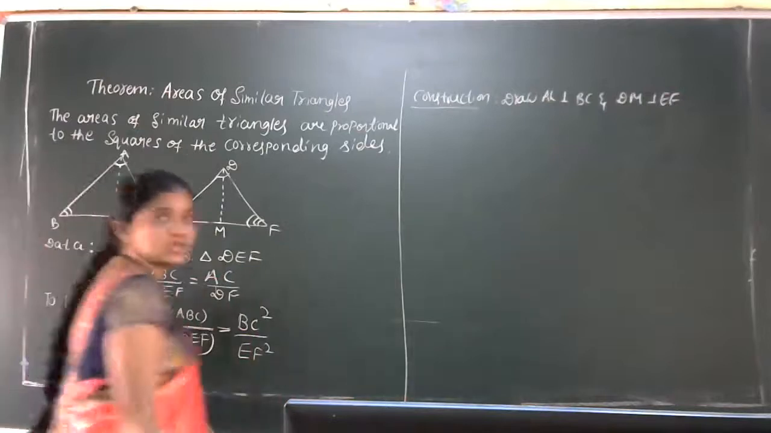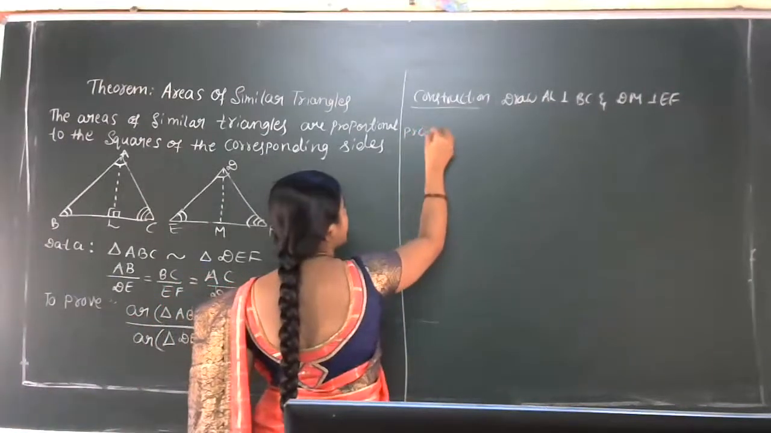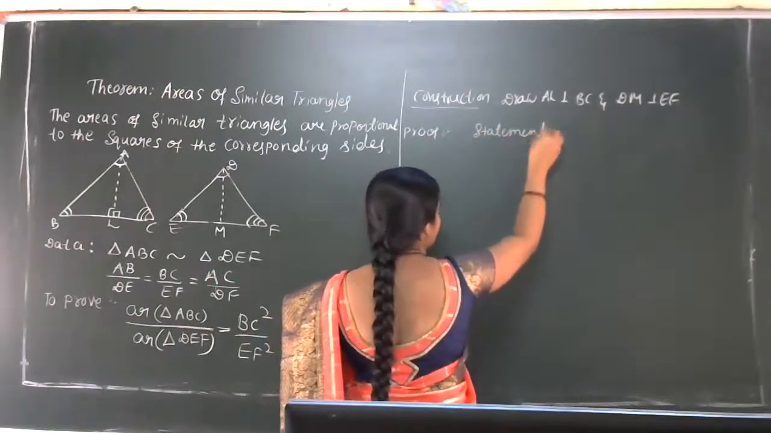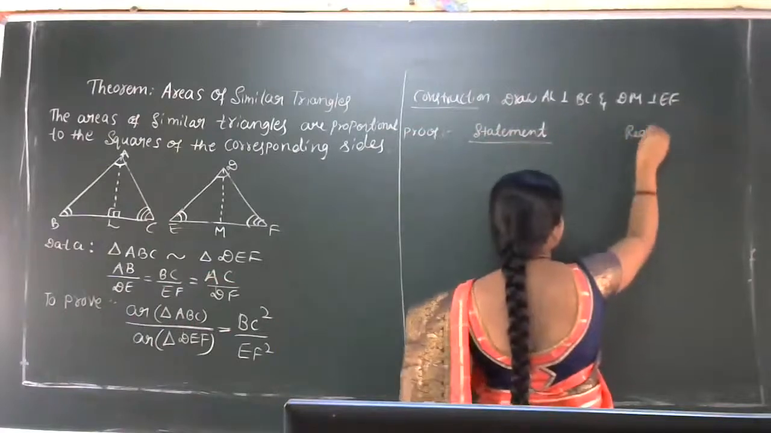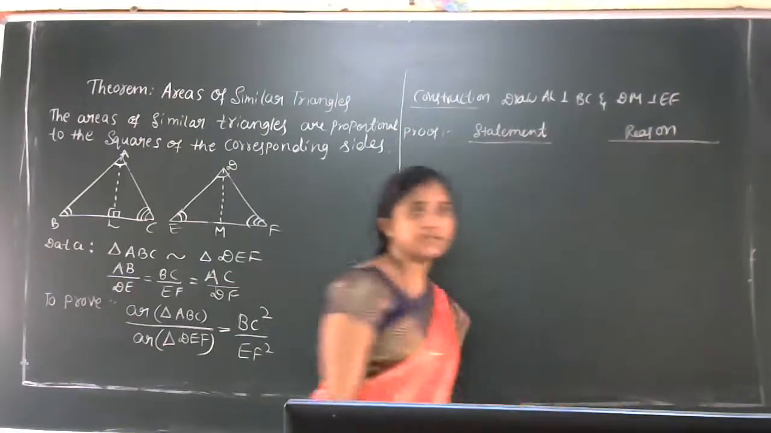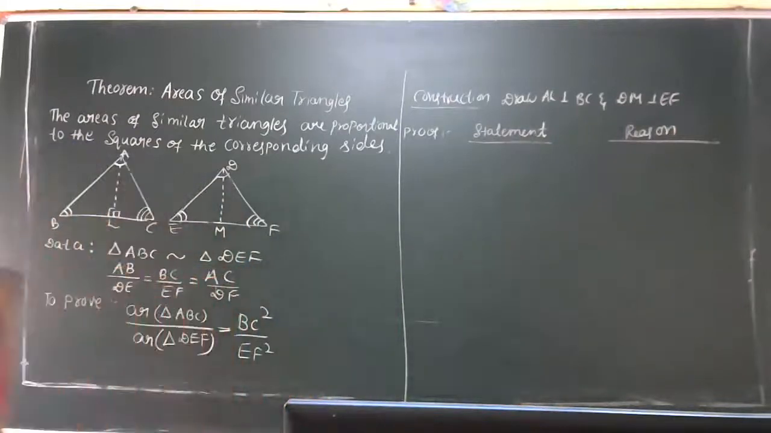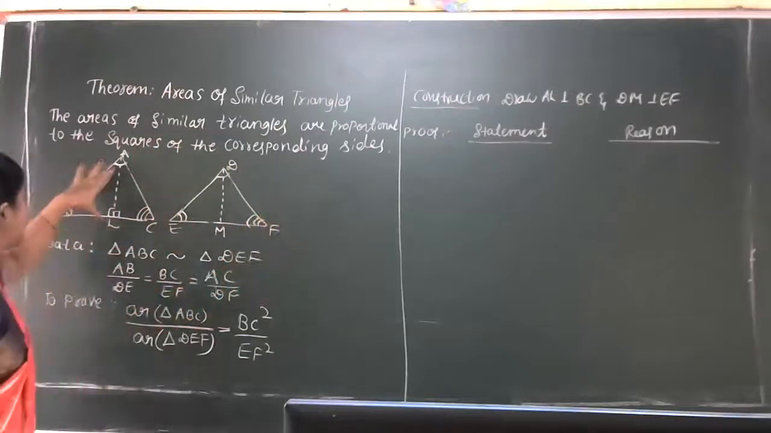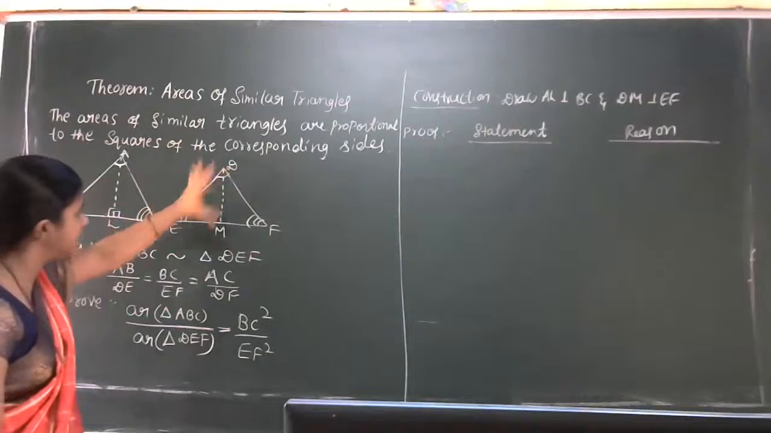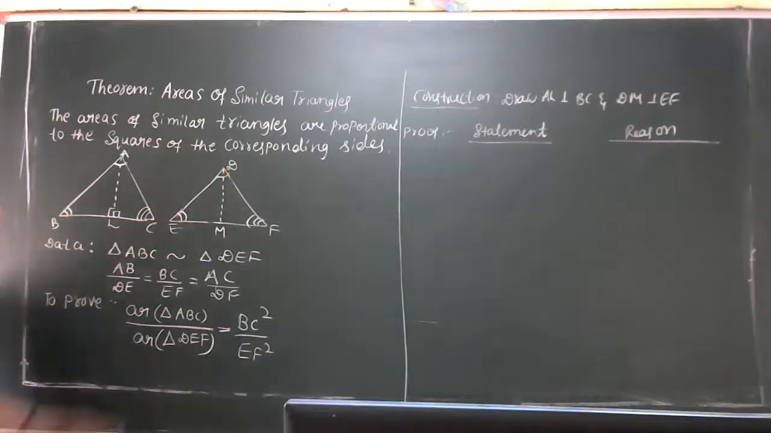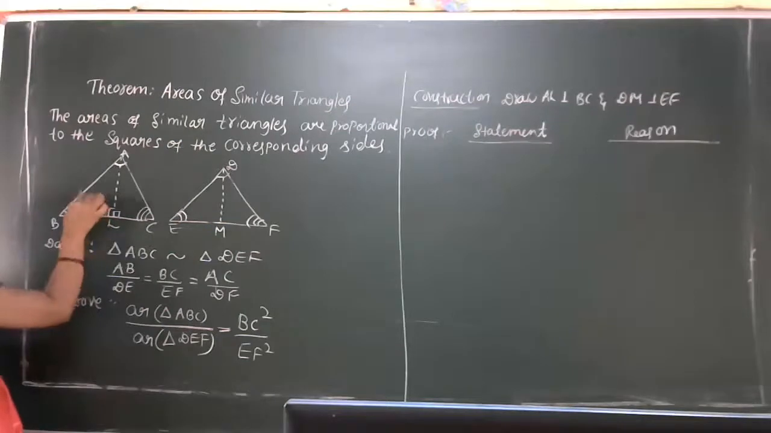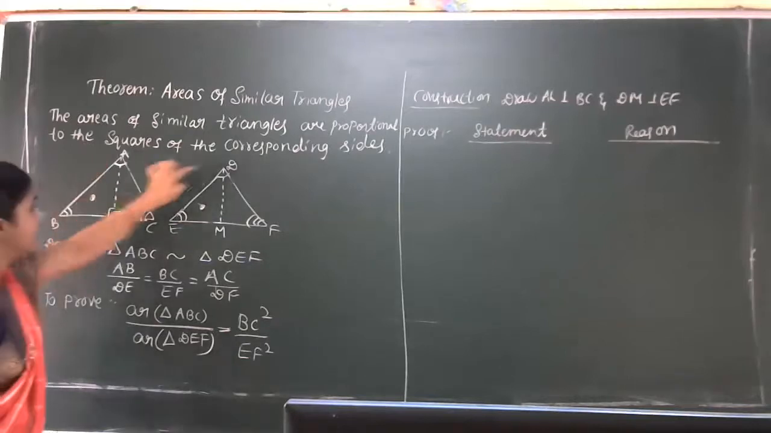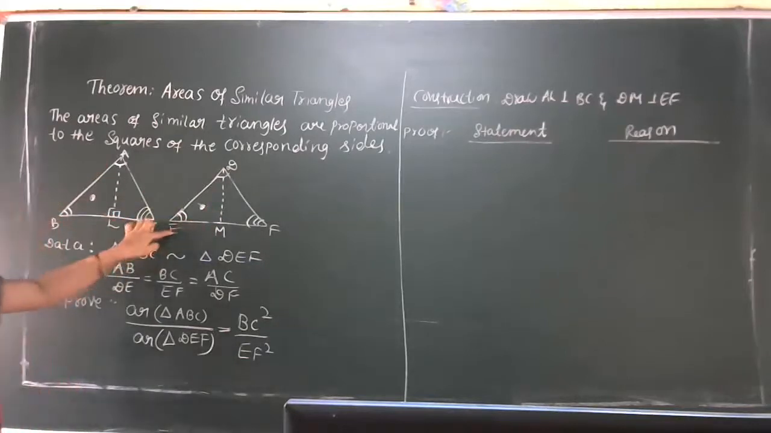After the construction, directly we start the proof. In the proof part, one side statement I take, another side reason. Is that clear? So let us start the problem. Now we have triangle ABC, triangle DEF, AL perpendicular to BC and DM perpendicular to EF. First we have to compare this triangle and this triangle. Which two triangles? Triangle ALB and triangle DME we have to compare.